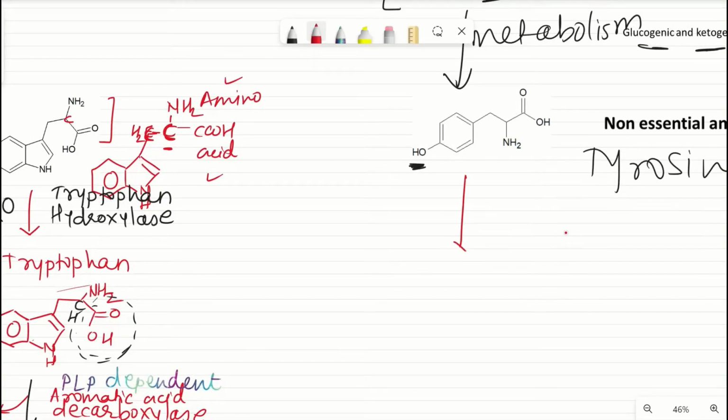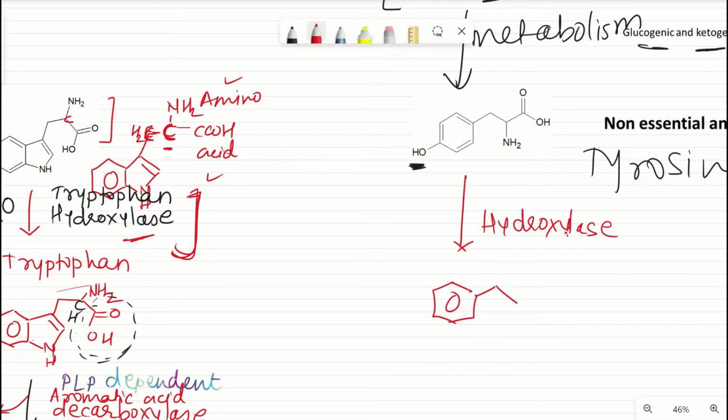So you can see, what was the enzyme here? The first enzyme for the synthesis of serotonin, that was hydroxylase, no? Similarly here also the hydroxylase enzyme is adding one more OH group on the ring. Okay, so I am first drawing the tyrosine structure. So this is CH2CH amino acid. So this is tyrosine. On tyrosine, one more OH will be added here.